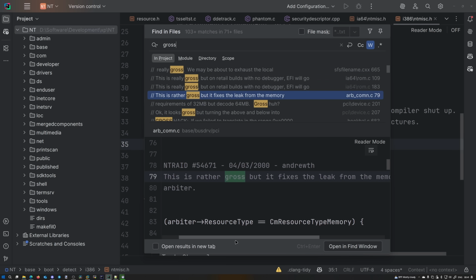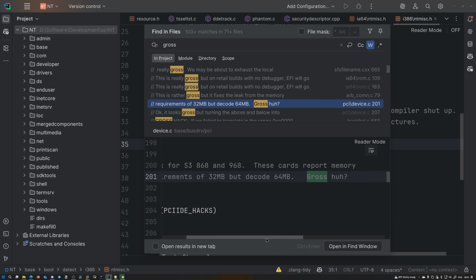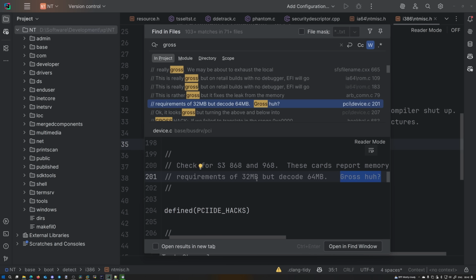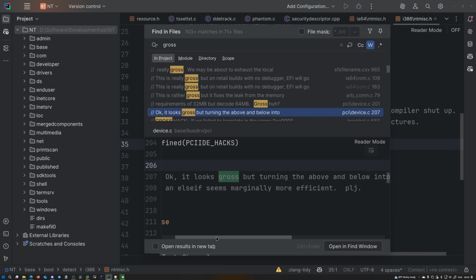This is rather gross, but it fixes the leak from the memory arbiter. Gross, huh? These cards report memory requirements of 32 megabytes, but decode 64 megabytes. Yeah, that's gross. Oh my god, there's an entire preprocessing macro for a hack. Wow. Okay, it looks gross, but turning the above and below into an else if seems marginally more efficient.